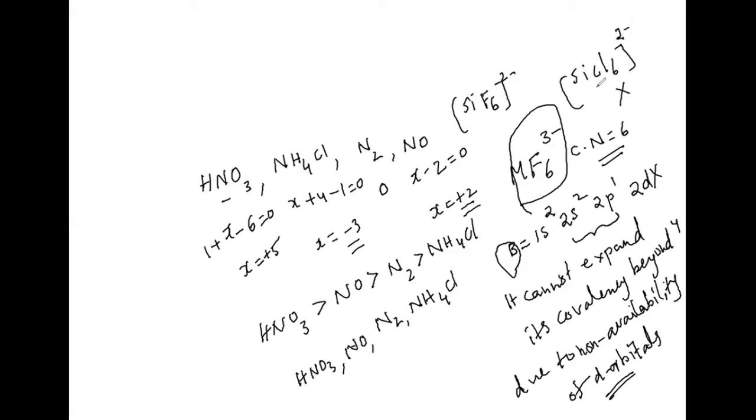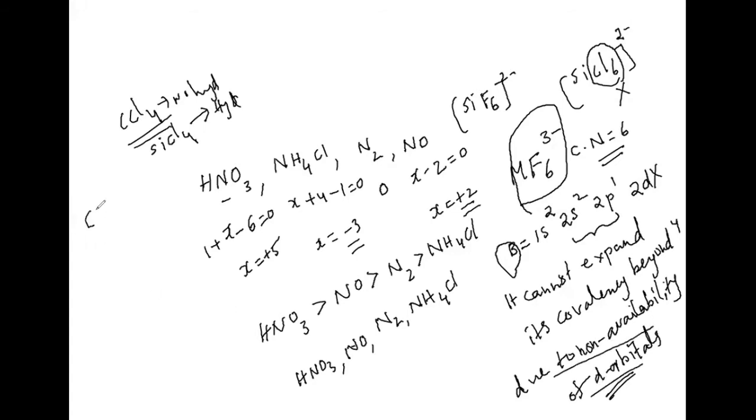SiCl6 2 minus is not possible, because it cannot accommodate. But even if you take SiCl4, here the hydrolysis is possible. But if you take CCl4, here hydrolysis is not possible. Here also we can tell the same reason, non-availability of d orbitals, because the carbon configuration we can write like 1s2, 2s2, 2p2.